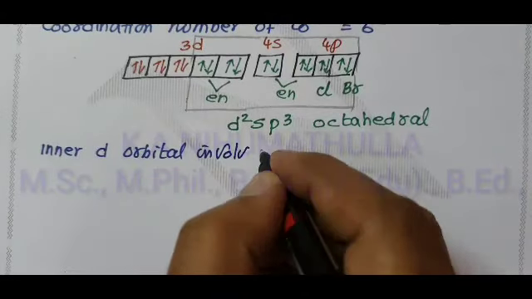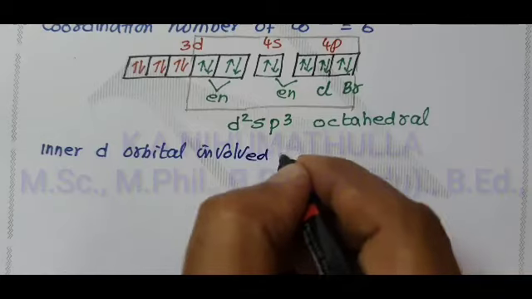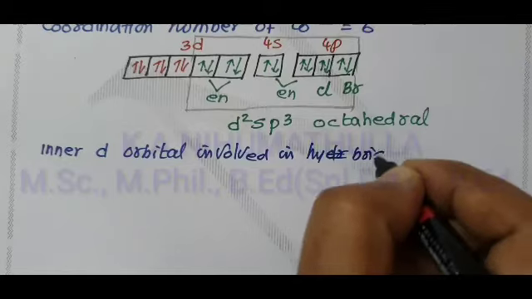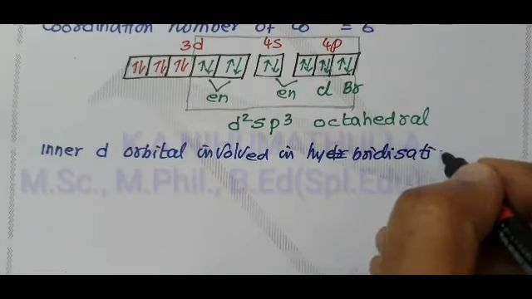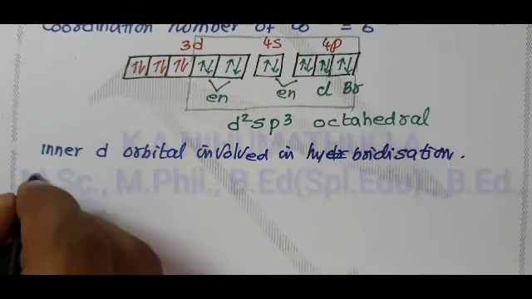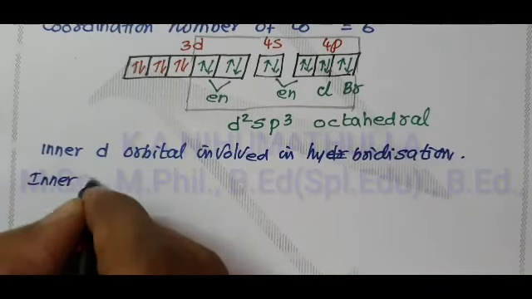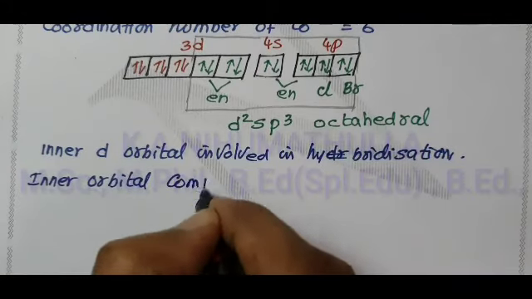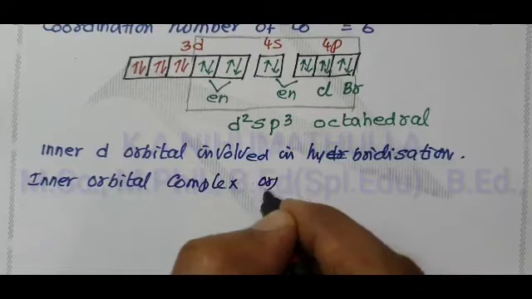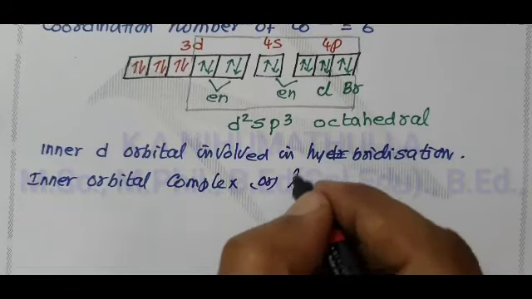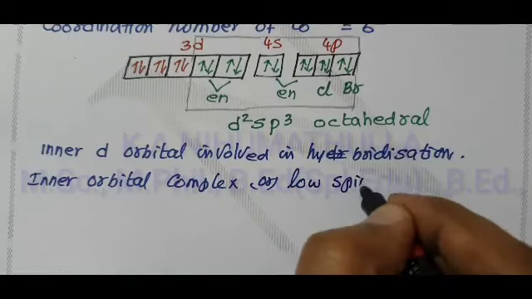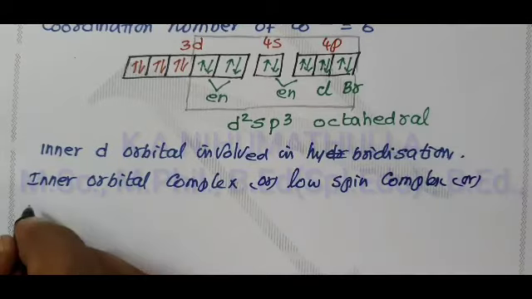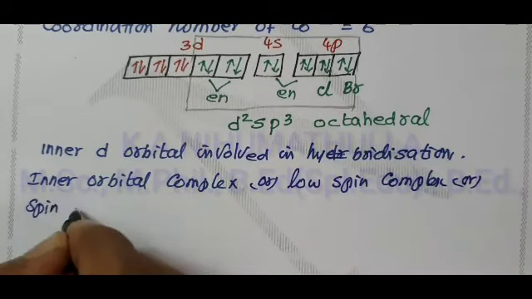Inner d orbitals are involved in hybridization, mixing of orbitals. Therefore, this complex is called an inner orbital complex, also called a low spin complex.